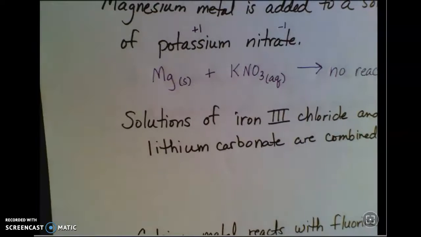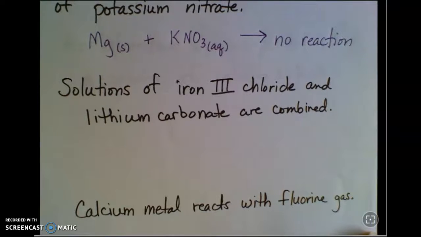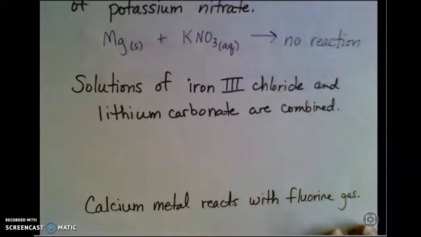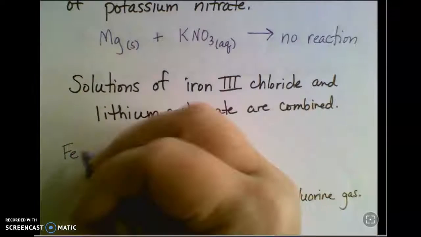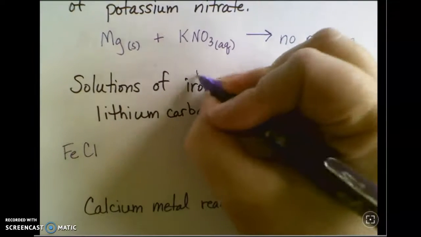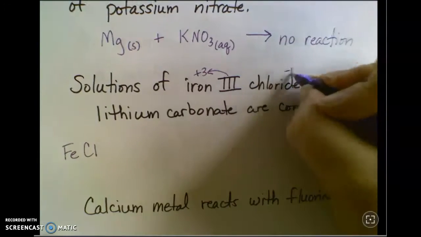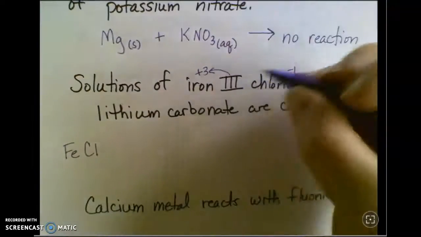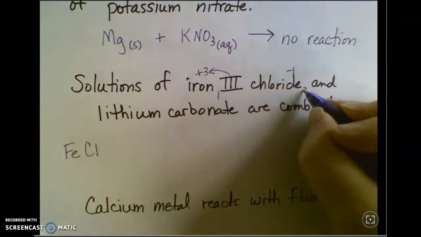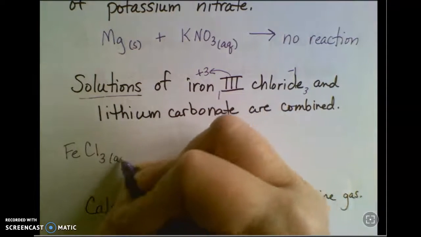All right, next one. Solutions of iron 3 chloride and lithium carbonate are combined. So iron is Fe, chloride is Cl. This tells me that iron has a +3 charge. Chlorine, being in group 17, has a -1 charge. Hopefully you remember that from chemistry 1. So I need 1 iron for 3 chlorines. So FeCl3.